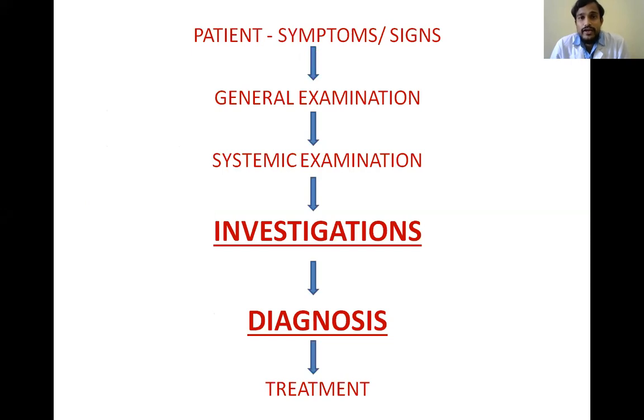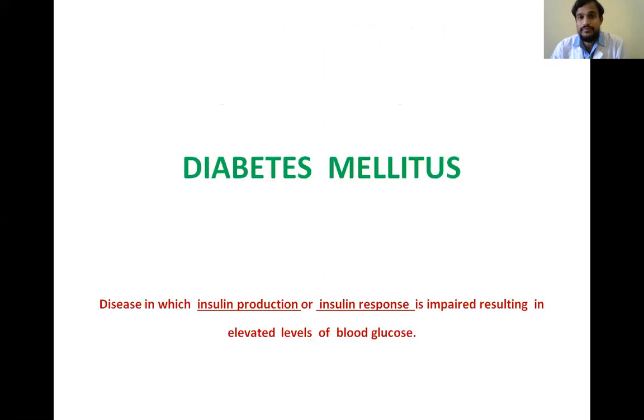So when there is a defect in the biochemical mechanism and in the physiological functions, the patient will get the signs and symptoms and he will come to us. We'll do the general examination and systemic examination, decide which system is affected, and come to a provisional diagnosis. After that, we'll send the patient for investigations, come to the final diagnosis and give the treatment. This is the basic pattern which is followed.